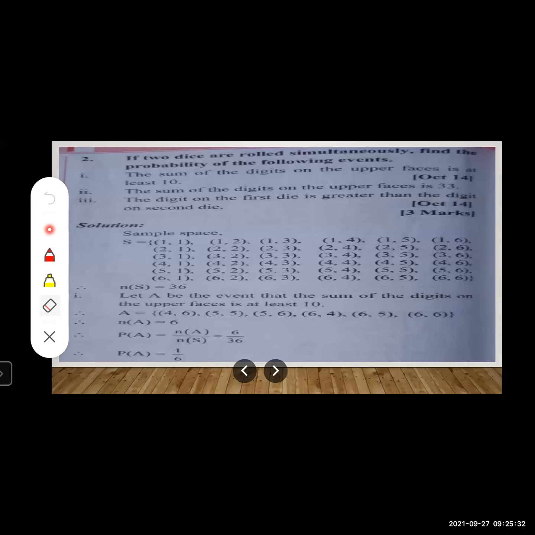First of all, we will write the sample space. What is given? Two dice are rolled simultaneously. Suppose if we are throwing one die, then there will be six outcomes, right? But we are rolling two dice simultaneously, so there will be a total of 36 outcomes. So again, I'm writing this directly. I'm not going to discuss how we should write this sample space. We have discussed it enough in earlier lectures. So let us write the sample space directly when we are throwing two dice simultaneously. So it contains NS is equal to 36, right? So all possible outcomes altogether are 36.